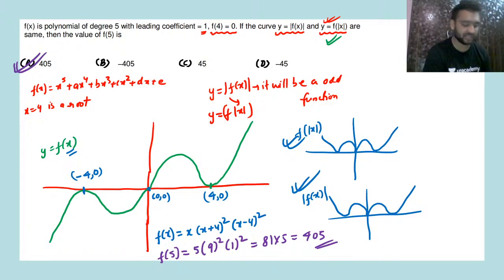Those who are watching, Devashis, is it clear to you? Is it clear to you, or any problem with this one?